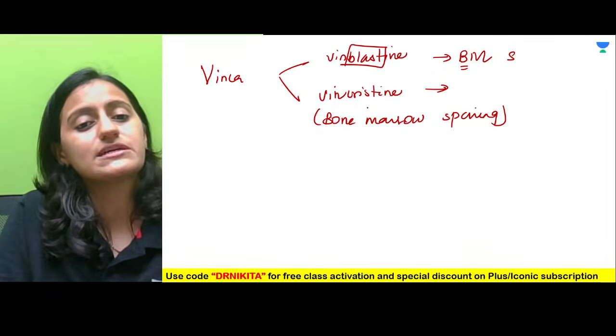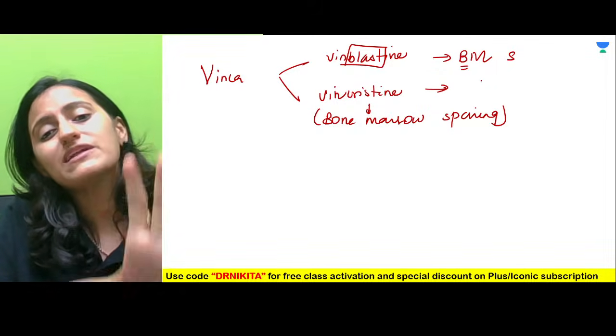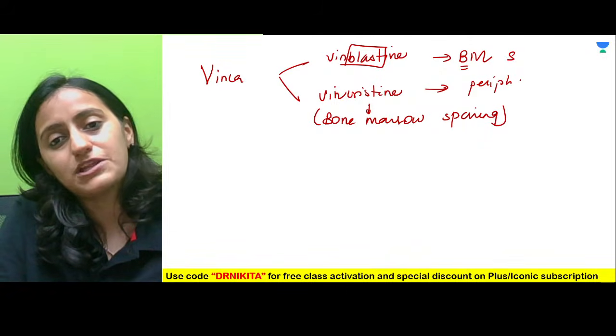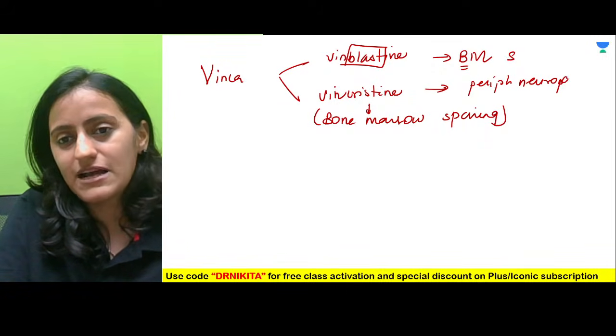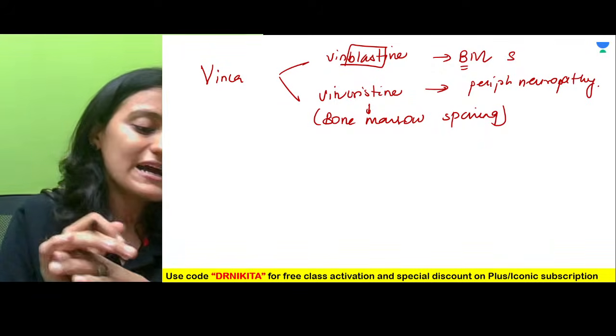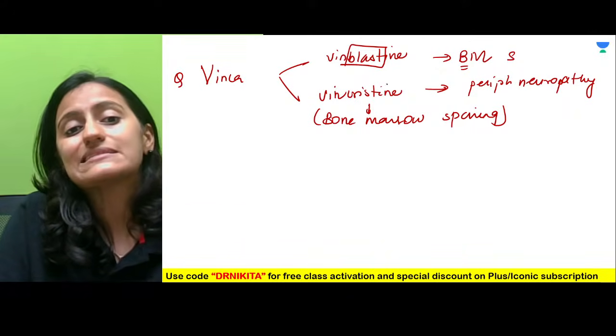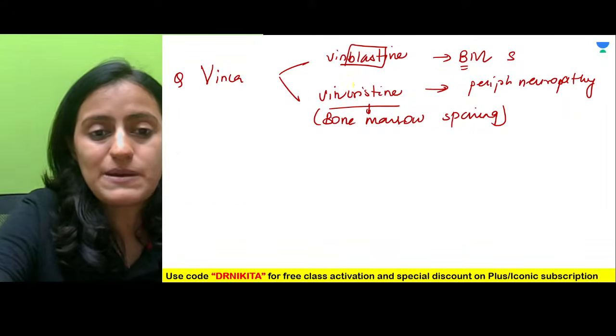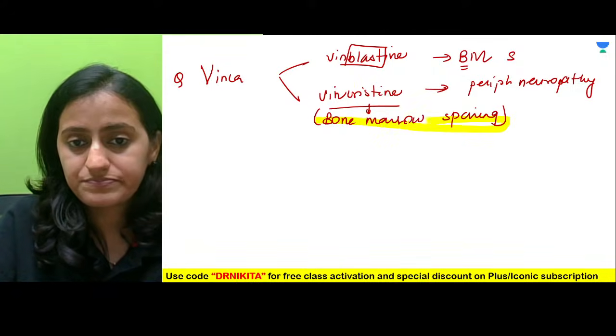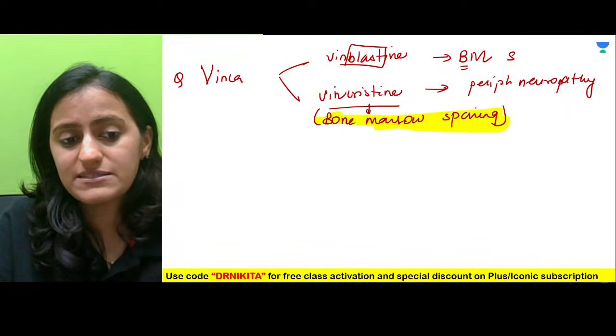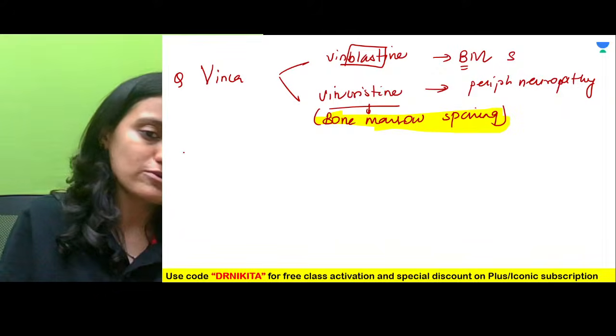With vincristine, peripheral neuropathy is the side effect, the glove and stocking type of neuropathy. That's an important question: out of vincristine and vinblastine, it is vincristine which is bone marrow sparing.